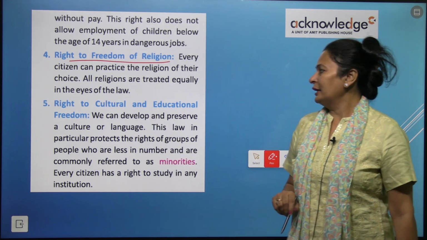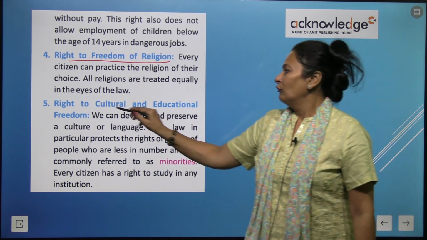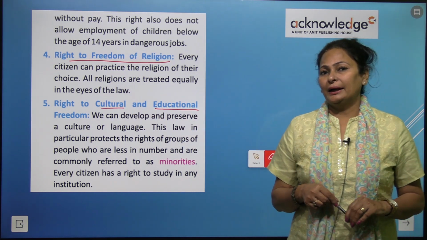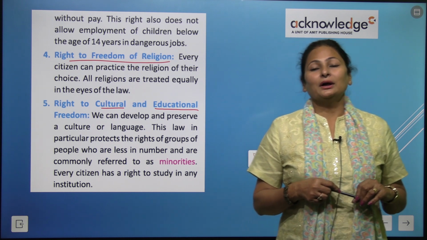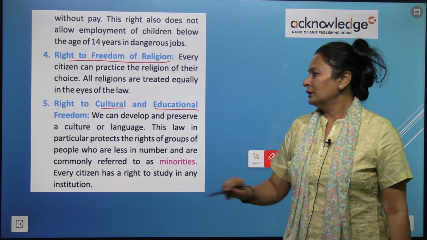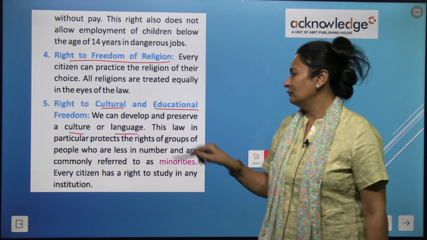Right to cultural and educational freedom. This right is also given by our constitution. We can develop and preserve a culture or language.